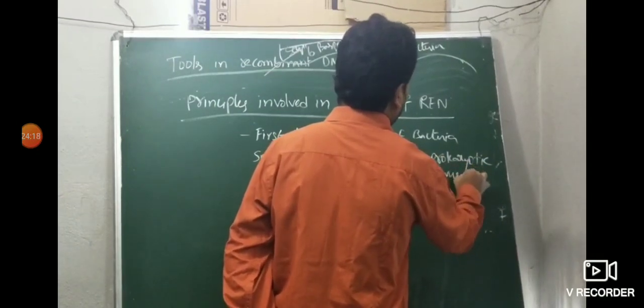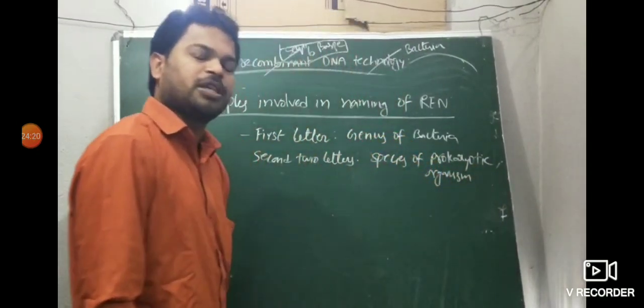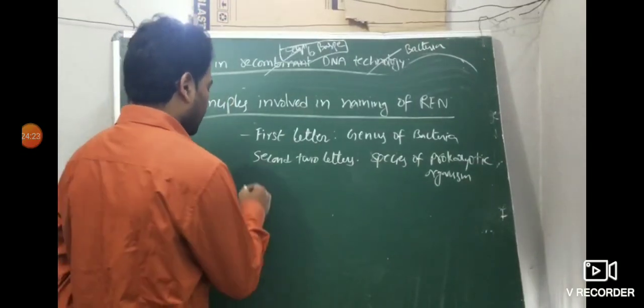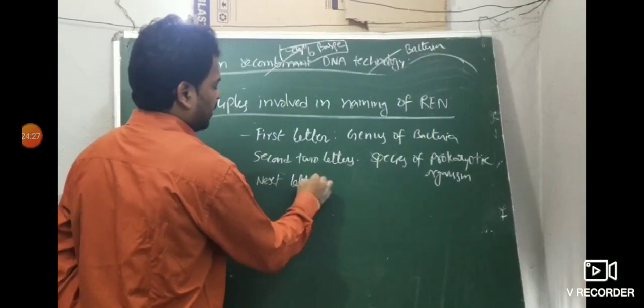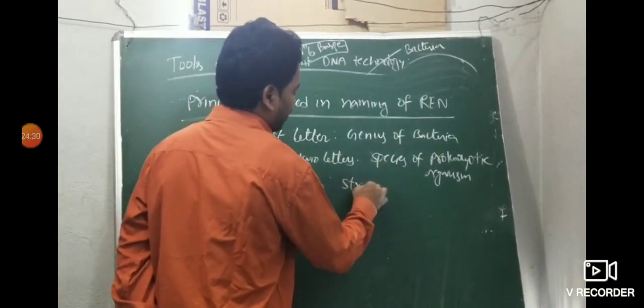I already told you restriction endonuclease enzymes are isolated from prokaryotic cells only. Then the next letter indicates the strain of bacteria.